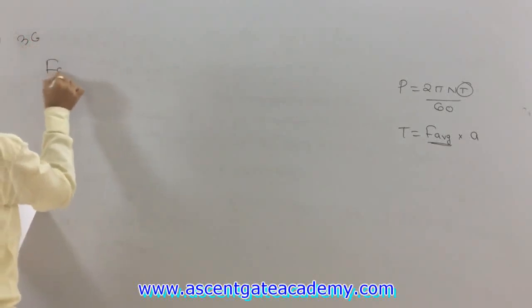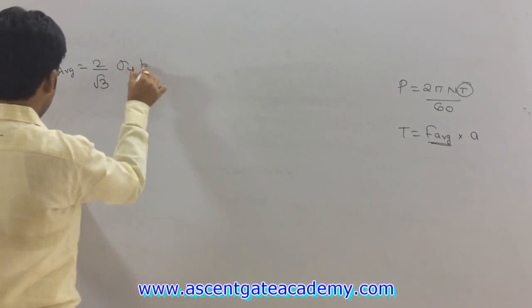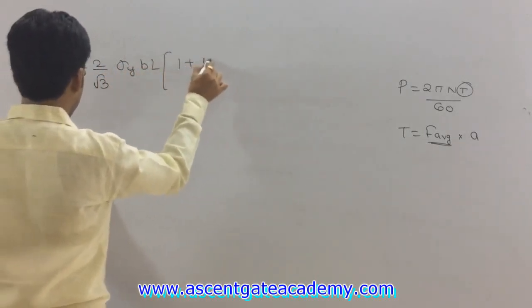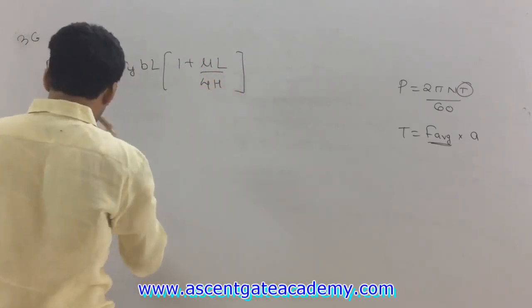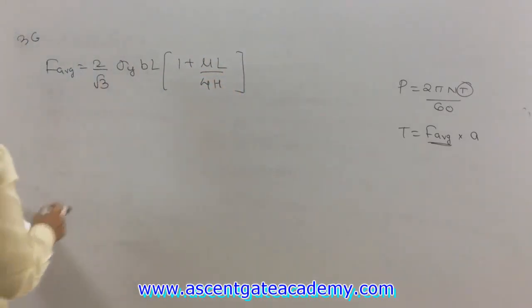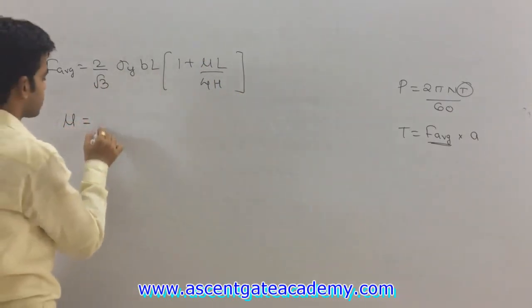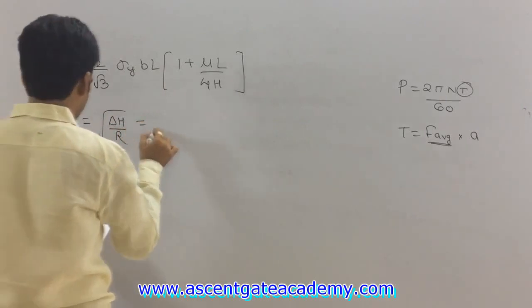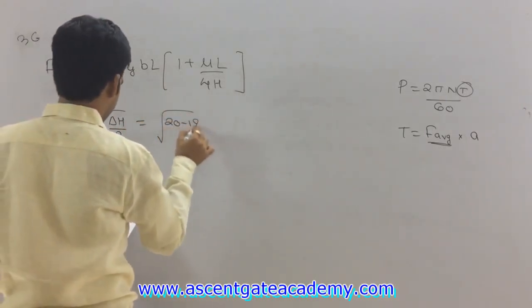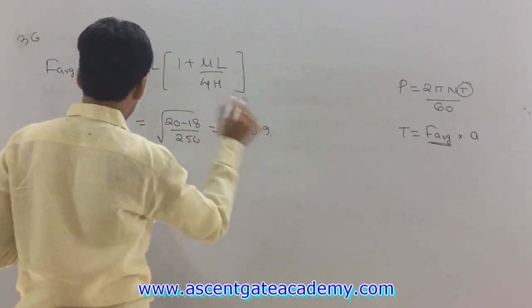So this F average will be equal to 2 by root 3 sigma y dl (1 plus mu into L upon 4h). Okay, so here mu we can determine: tan alpha or tan beta is equal to under root of del h upon r. So from here this mu will be equal to under root of (20 minus 18) divided by 250, which is equal to 0.089.